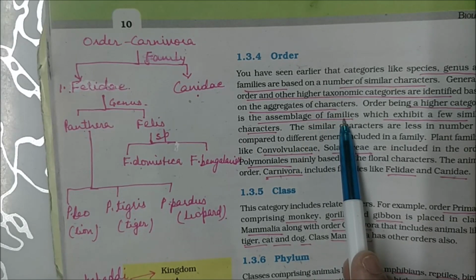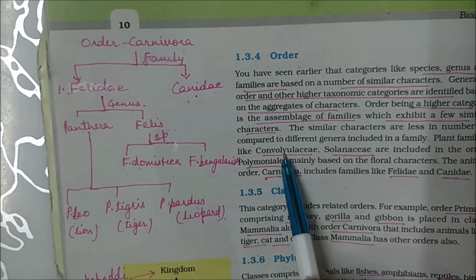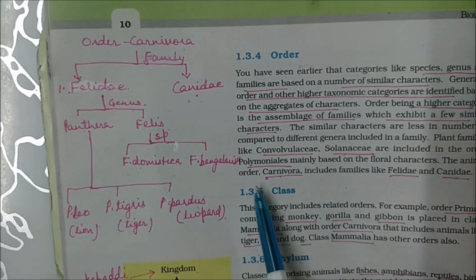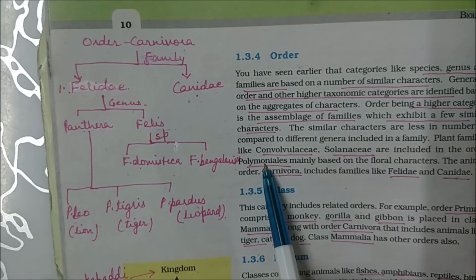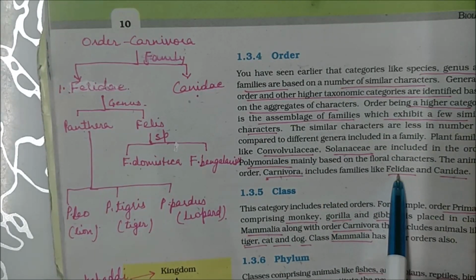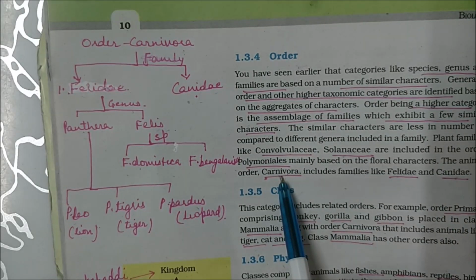All the families come together to form what? Order. Like there are families Convolvulaceae and Solanaceae, which belong to order Polymoniales. Same way, just now I had talked about family Felidae and Canidae. It belongs to order Carnivora.